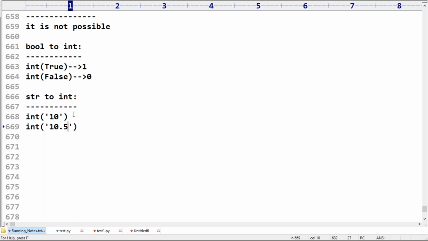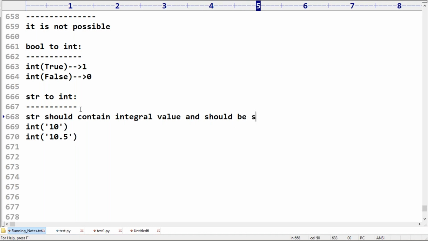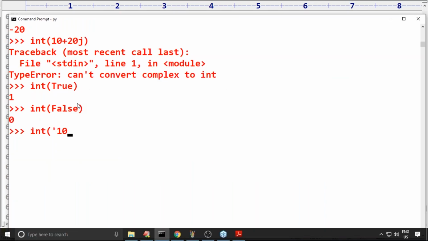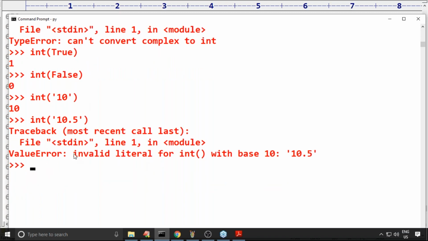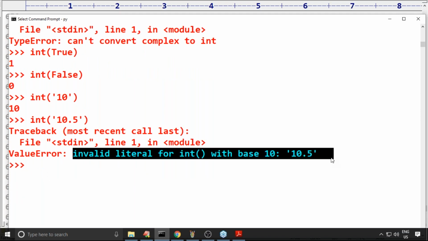Invalid. If you are trying to convert string to int type, the string compulsorily should contain an integral value and should be specified in base 10. This is the rule, friend. Suppose int of 10, I'm trying to take. For a fact, it is a valid string. Int of 10.5, sorry, invalid: invalid literal for int with base 10, 10.5.